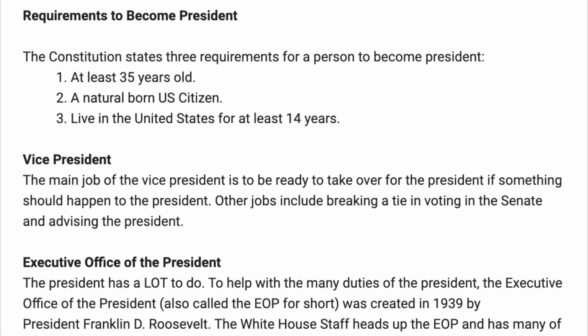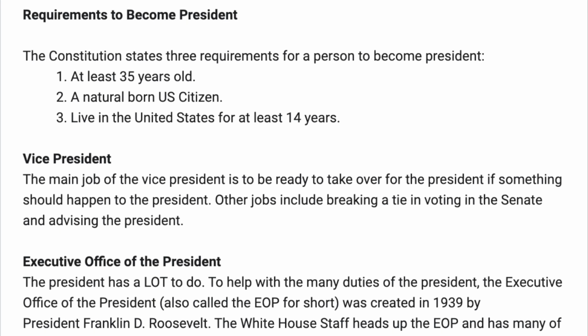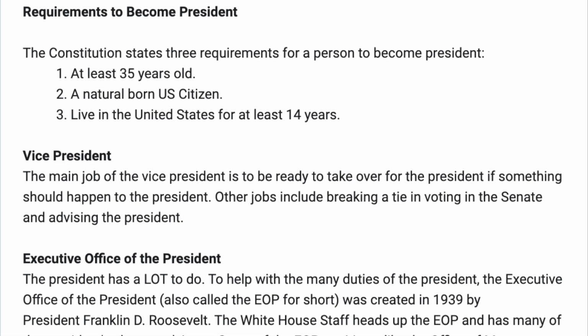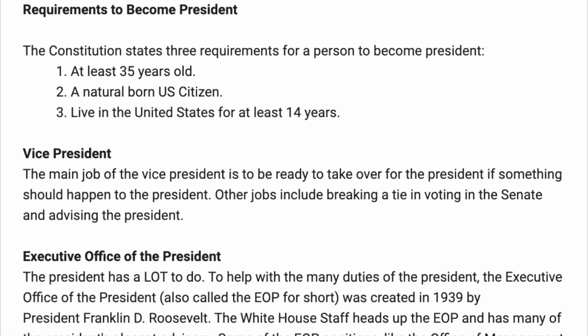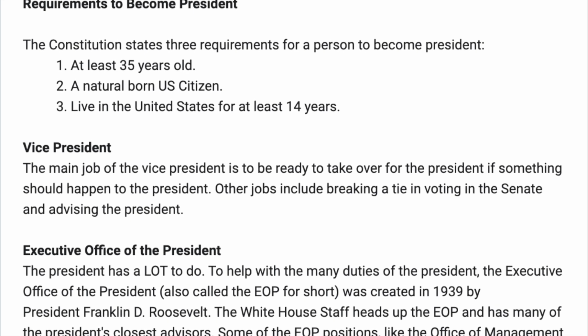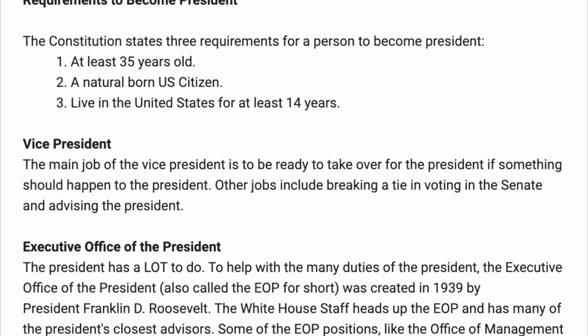Requirements to become President. The Constitution states 3 requirements for a person to become President: at least 35 years old, a natural-born U.S. citizen, live in the United States for at least 14 years.